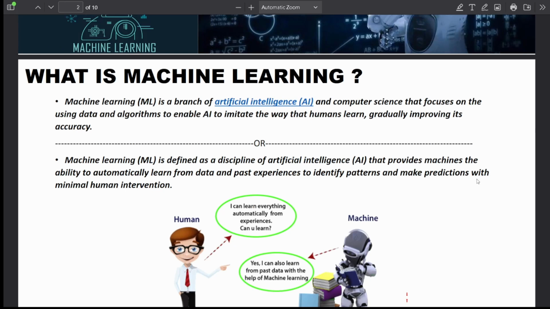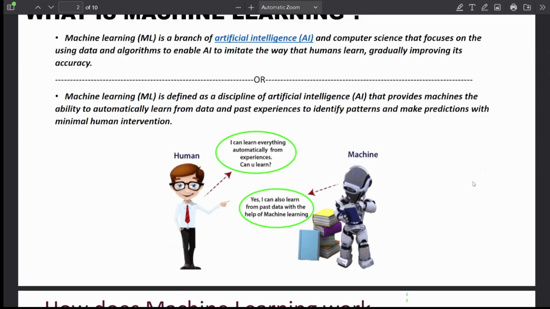Machine learning is a branch of artificial intelligence and computer science that focuses on using data and algorithms to enable AI to imitate the way that humans learn, gradually improving its accuracy. Machine learning is defined as a discipline of artificial intelligence that provides machines the ability to automatically learn from the data and past experiences to identify patterns and make predictions with minimal human intervention. You can see it clearly in this graph. This side is man, another side is machine.